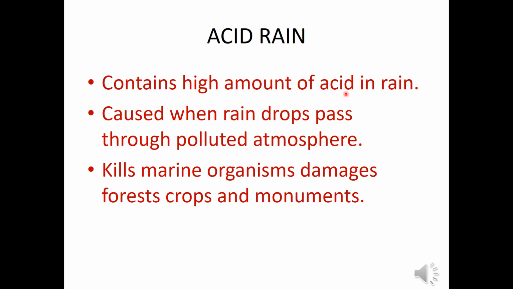The bad effects of acid rain are as follows. It kills the aquatic animals. It causes damage to plants and forests, and it also causes damage to monuments like Taj Mahal.